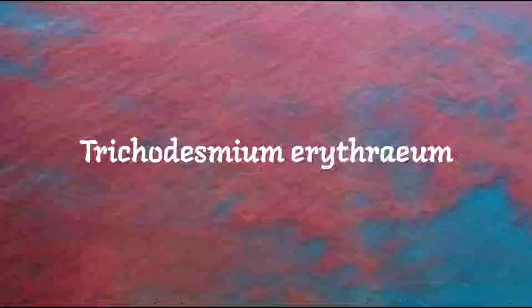So the Red Sea is named after the coloration provided by red-colored cyanobacteria. Can you name that? Trichodesmium erythraeum. This is the name of this particular cyanobacterium which gives the coloration of the Red Sea.